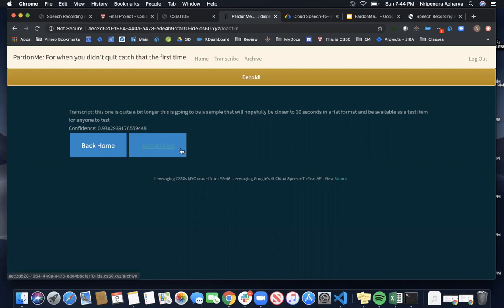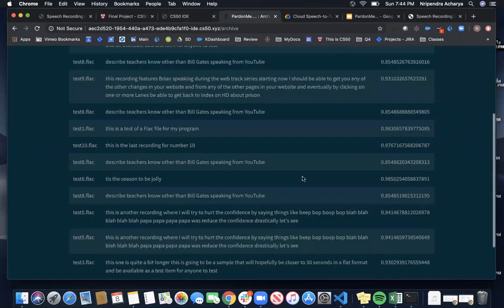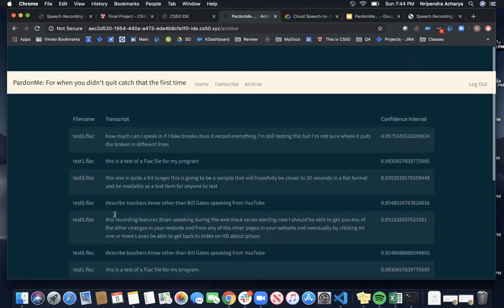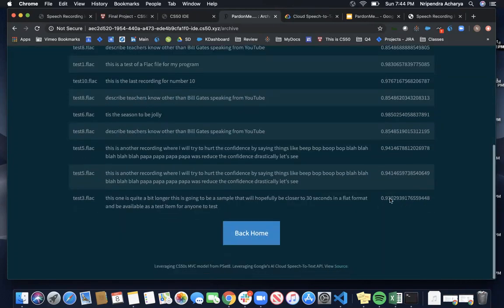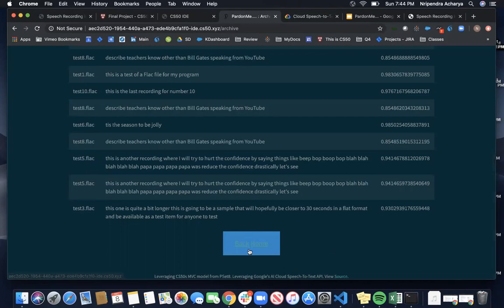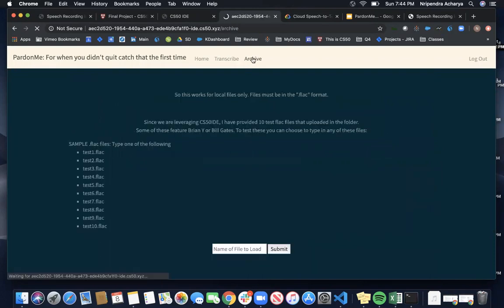And now what I'm able to do is go to an archive, because what it's doing is submitting db.execute and pushing it into a database. And here the last two things are showing up, using again the archive.html page that uses Jinja to call from the database the file name, the transcript, and confidence intervals, everything that Bob has ever pulled, Bob being the user that's logged in right now. And all of these buttons work in a similar manner too.